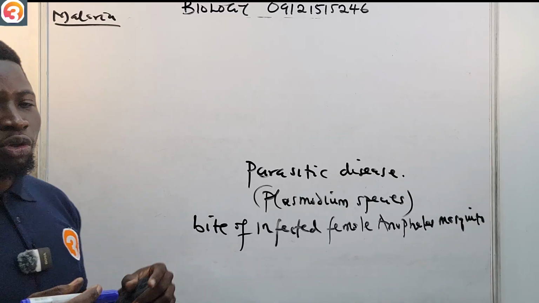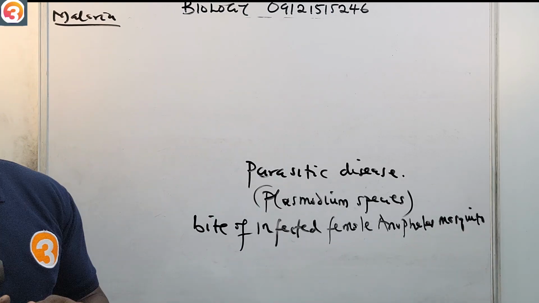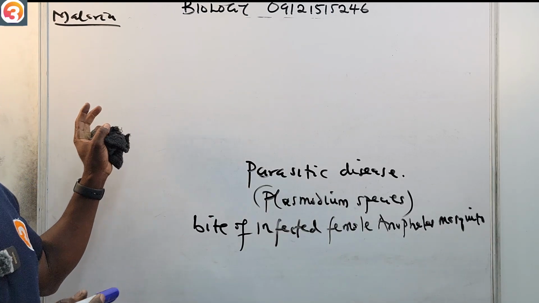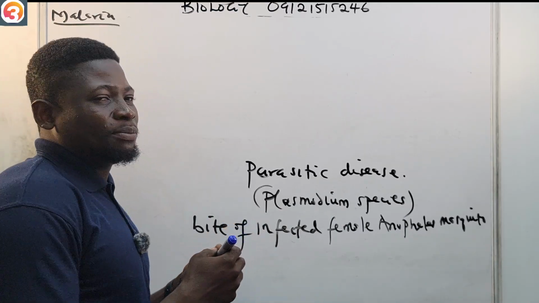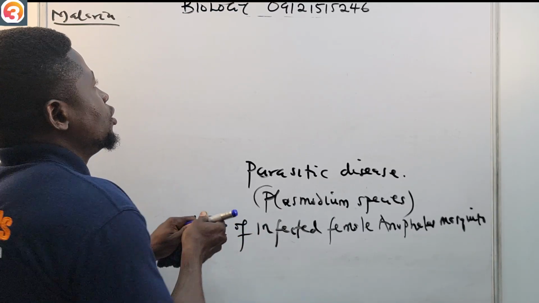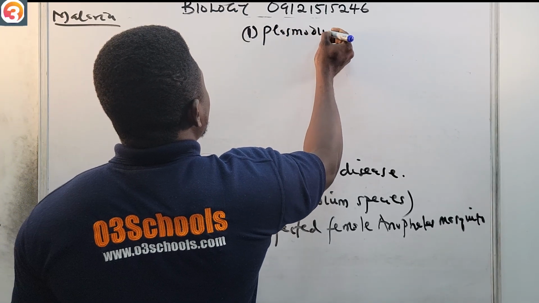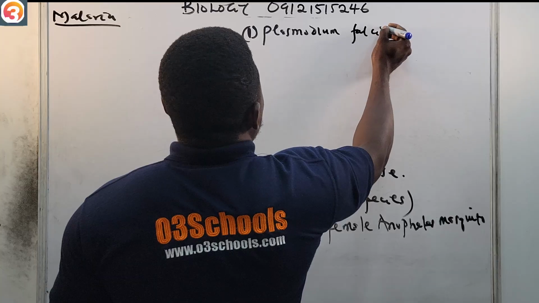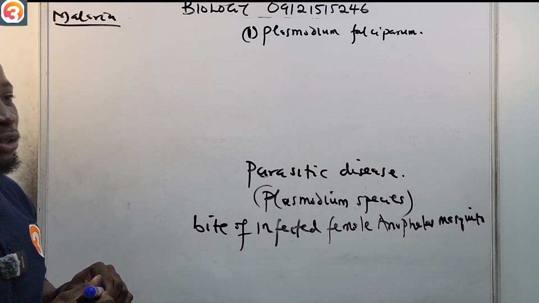Now what causes this malaria? Let us see the causative agents. The causative agents for malaria include, number one, Plasmodium falciparum. This one is the most deadly of all of them.